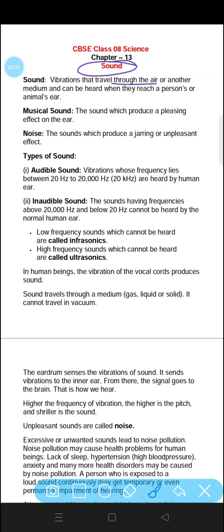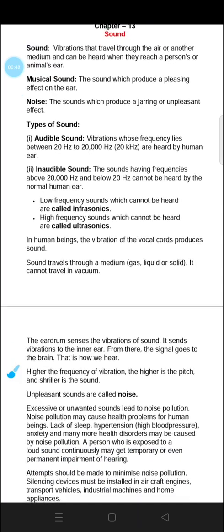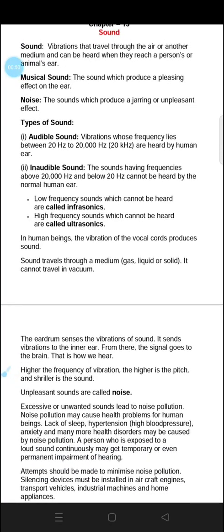Vibrations that travel through the air or another medium can be heard when they reach a person's or animal's ear. The sound is produced with the help of vibrations, and we can hear the sound due to vibrations in our ears. Now, how can we differentiate between a musical sound and a noise?